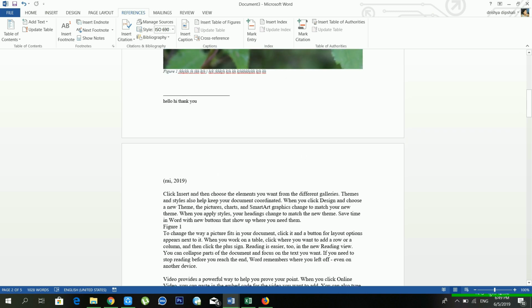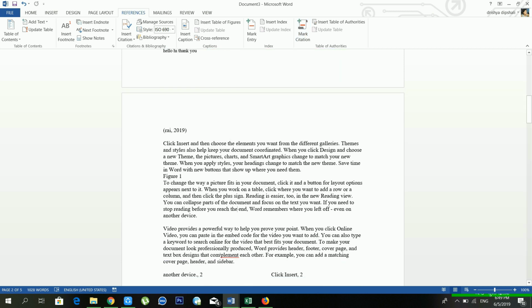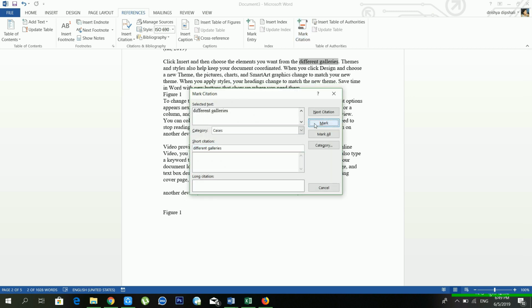Another option is mark citations. If you want to use your text as a table of authorities, in that case you have to use this one. First of all you have to select some text. I'm selecting different galleries, and from here you have to just mark it. So I'm marking this one.